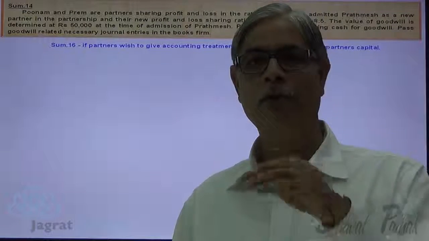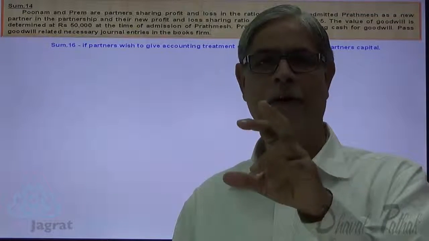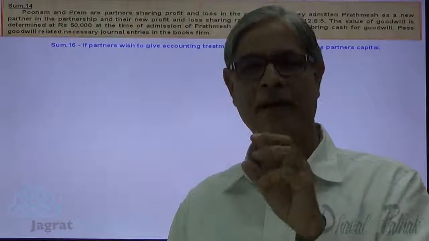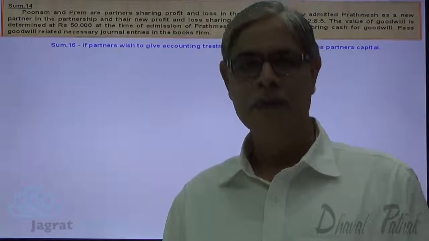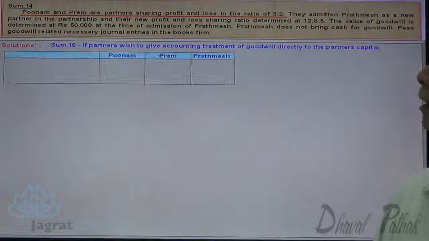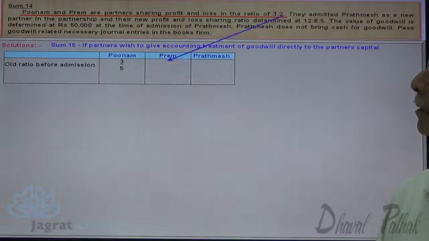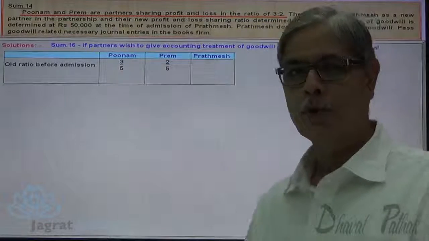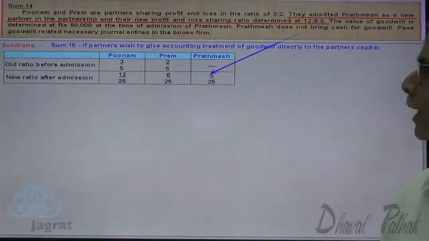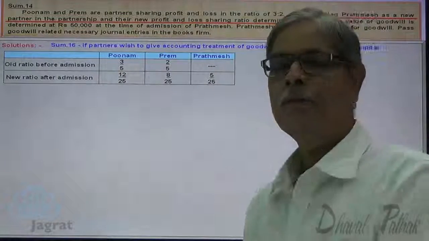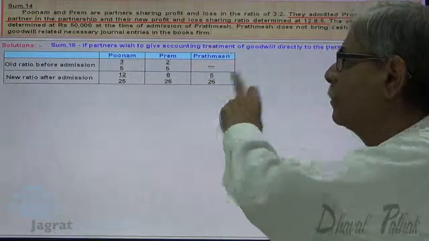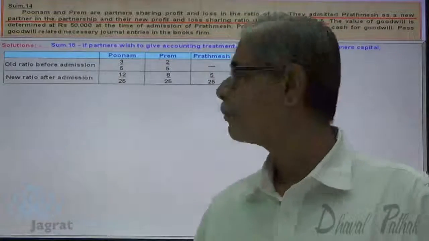What we did previously, goodwill was raised and written off. And the net effect of two journal entries was also demonstrated to you. Now I want to work out the same entry with different calculation. Observe it. Poonam and Prem are sharing profits in the ratio of 3:2, 3/5, 2/5. New profit sharing ratio is 12:8:5. Out of 25 profit, Poonam gets 12, Prem gets 8, Prathamesh gets 5.